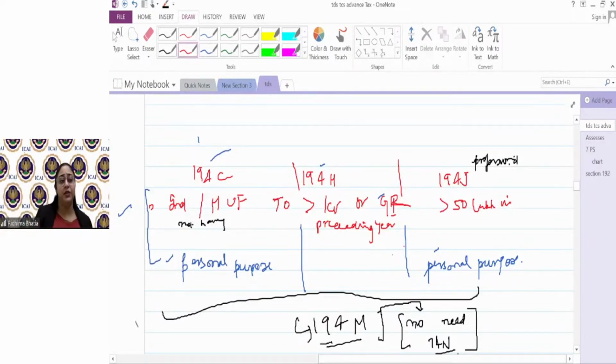Or if I'm a salaried individual not having any turnover, so anyway I'm not covered under C, H, and J, then it would be covered under M. The limit is more than 50 lakhs per person, as in per person per payee, and that payee is a resident person. अगर तीनों types of transactions मिला के भी it is more than 50 lakhs during a year, I will deduct the tax at the rate of 5%.